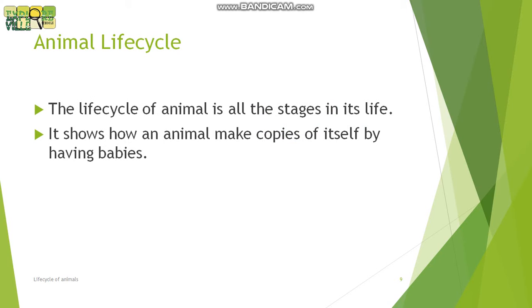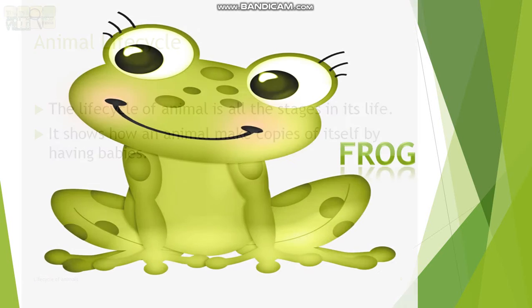So what do you think? What is animal life cycle? The life cycle of an animal is all the stages in its life. उनकी ज़िंदगी का हर stage. It shows how an animal makes a copy of itself by having babies.